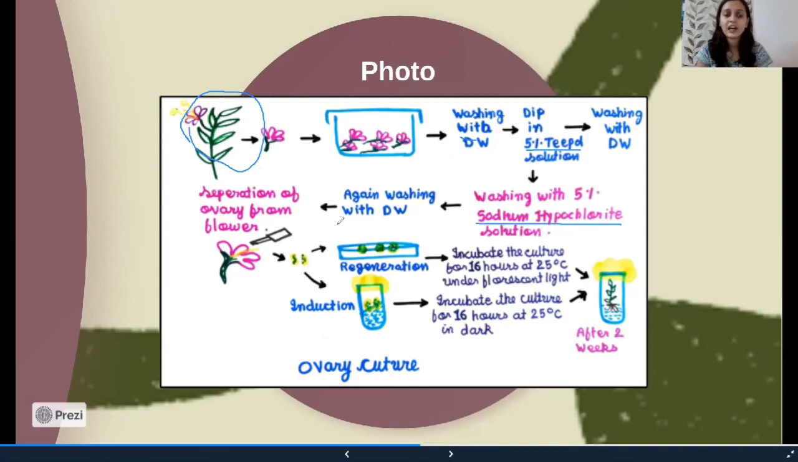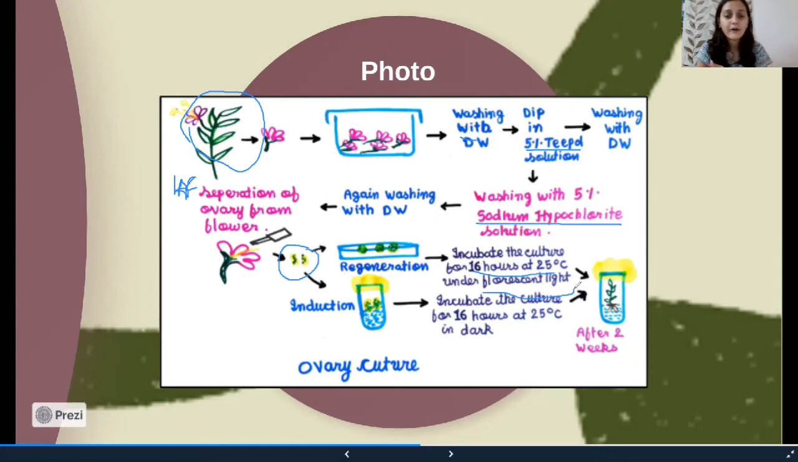After the surface sterilization of the flower, they are taken into the LAF, and then the ovary or the pistils are removed from the flower. Depending upon what type of culture we want, either regeneration or induction culture, if we are using the regeneration stage, then we will give 16 hours of light at 25 degrees Celsius under fluorescent light.